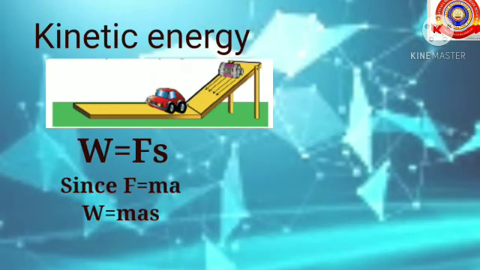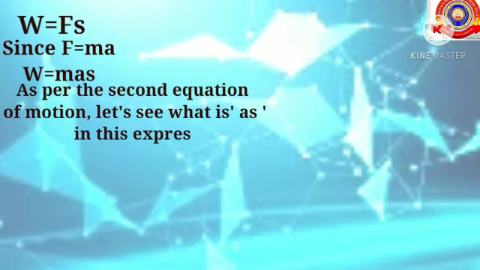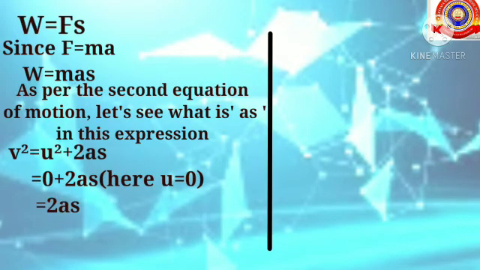Since F equals ma by Newton's second law of motion, the work done on the toy car, that is W equals mas. As per the second equation of motion, let's see what is as in this expression. So for that, here we are taking the equation v square equals u square plus 2as. And we know that the value of u, that is initial velocity of the car, is 0 here.